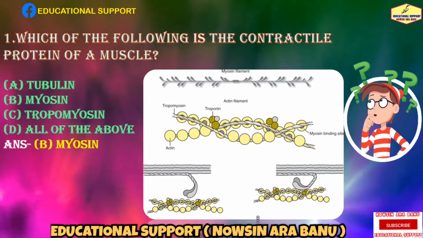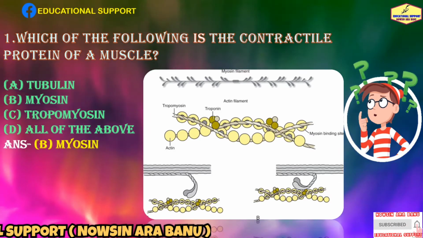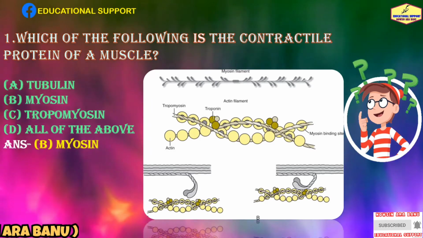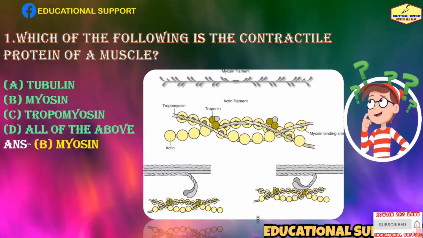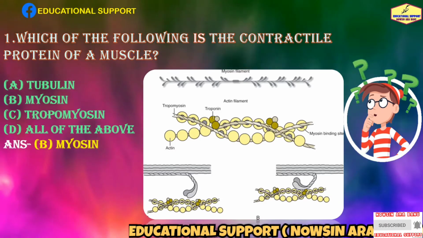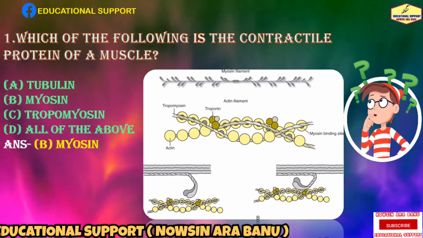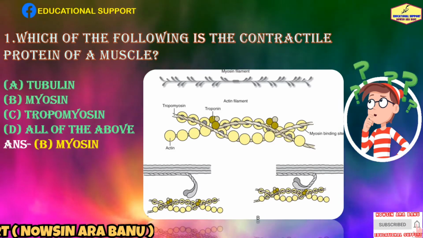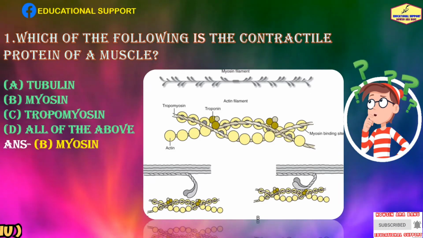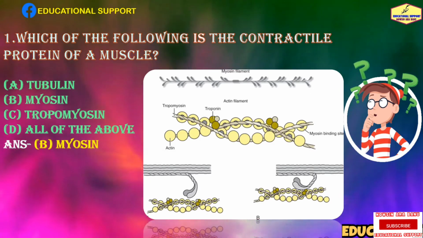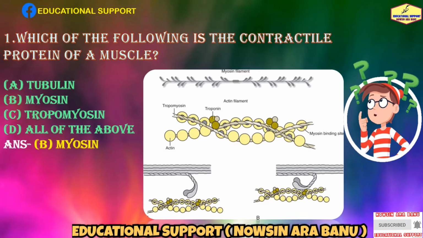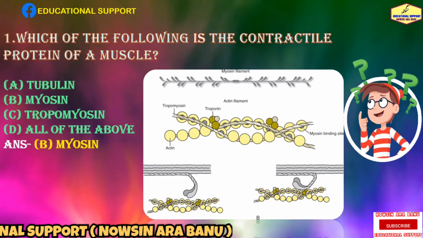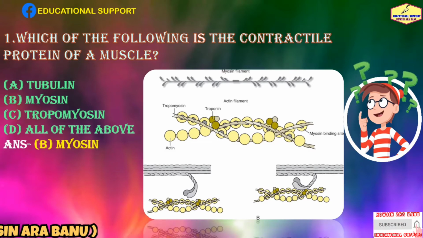Myosin is formed of the myofibril, which is a very fine contractile fiber. Myofibril is a group of fibers which extend in parallel columns along the length of striated muscle fibers. This binds to the actin and leads to shortening of sarcomeres. It hydrolyzes the ATP to form ADP, which is used for muscle contraction. So the right answer is option B, myosin.